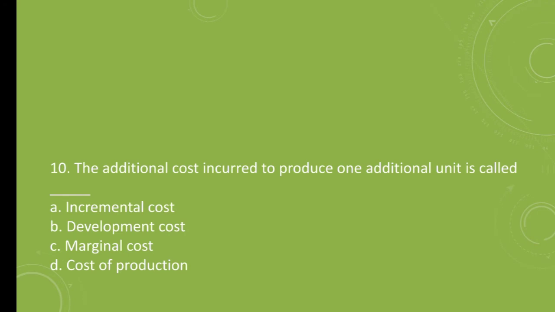Question number 10. The additional cost incurred to produce one additional unit is called dash dash. A. Incremental cost, B. Development cost, C. Marginal cost, D. Cost of production. The correct answer is C. Marginal cost. Marginal cost is the cost incurred to produce one more unit.